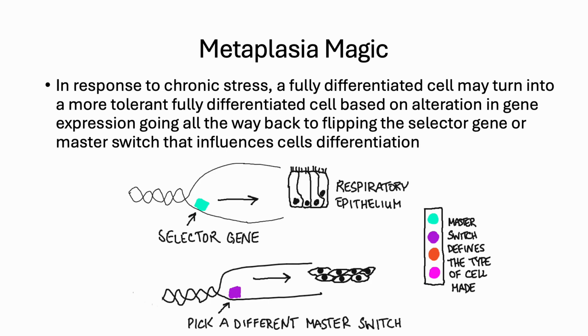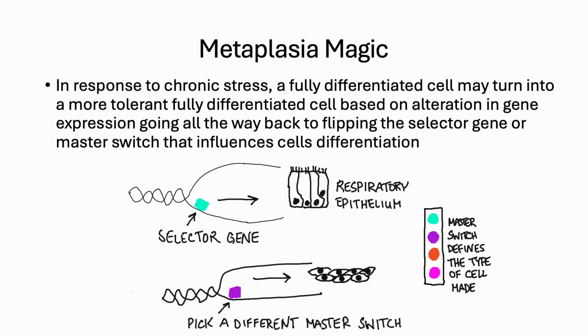All right, metaplasia magic. This is nuts. In response to chronic stress, a fully differentiated cell, in this case in the picture, you'll see respiratory epithelium, may turn into a more tolerant, fully differentiated cell, like in the picture, squamous epithelium. Based on alteration in gene expression that goes way back to the stem cell, flipping the selector gene or master switch that influences cell differentiation.